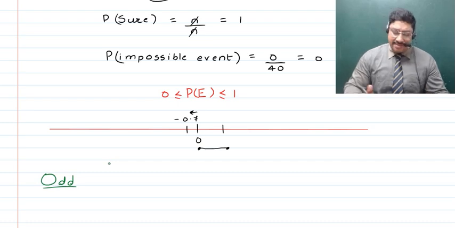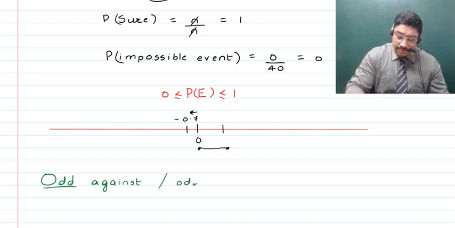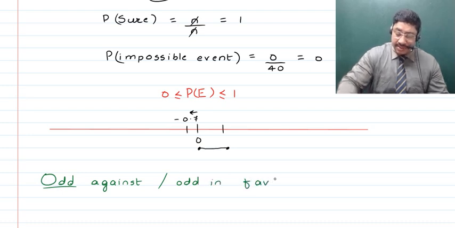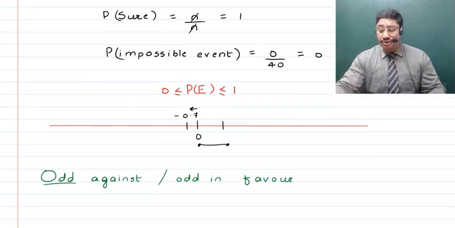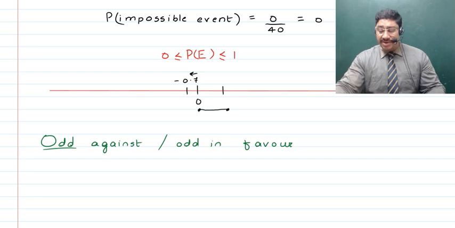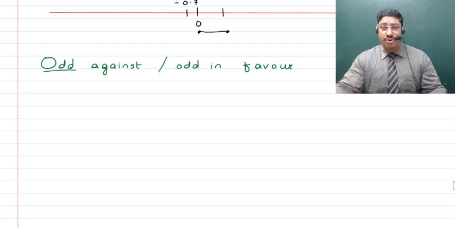Okay, so getting back to odds in favor or odds against. I'm sure you must have heard this terminology in horse races, that is, in race courses. If you talk about a black horse and you want to know the odds in favor, or the odds against it, then you are told a fraction.